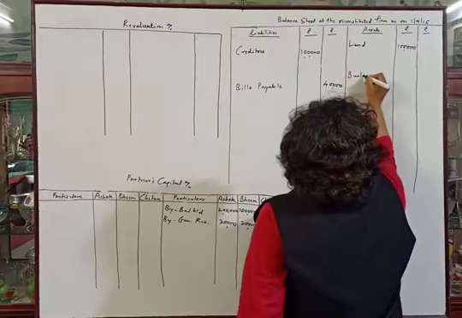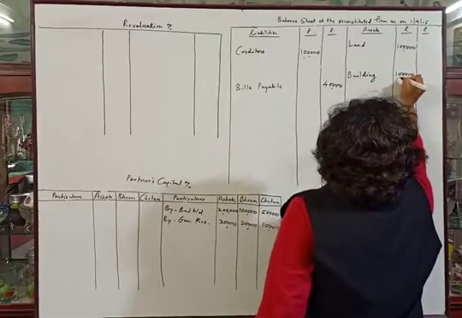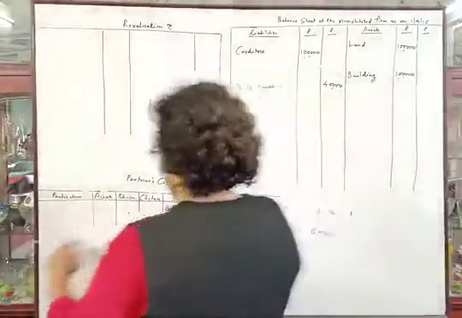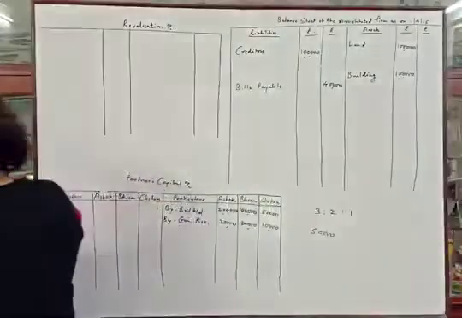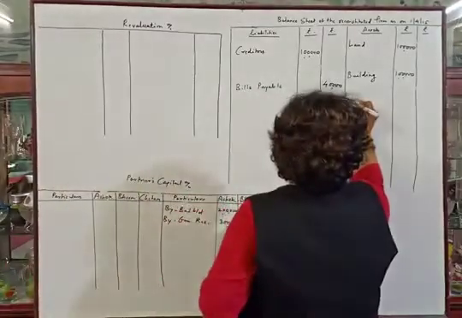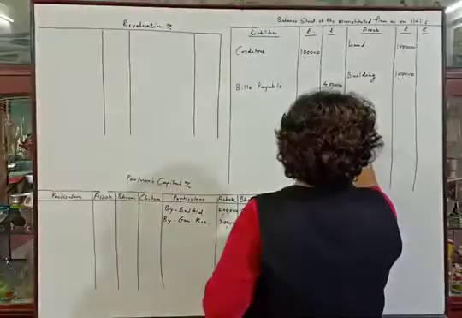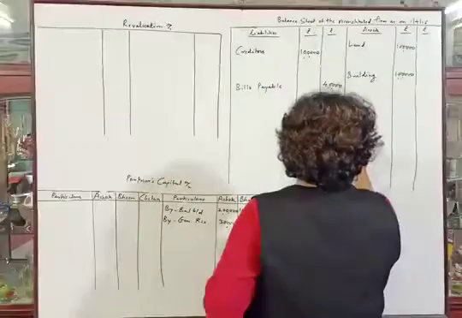Then building 1 lakh in the inner column, and we will write down all other assets, that is plant, stock, debtors and PAN.